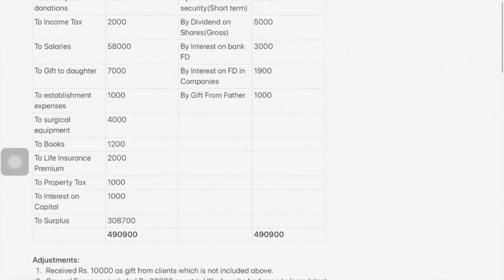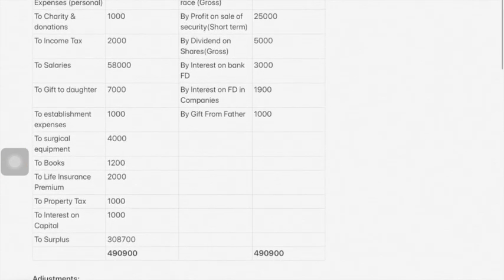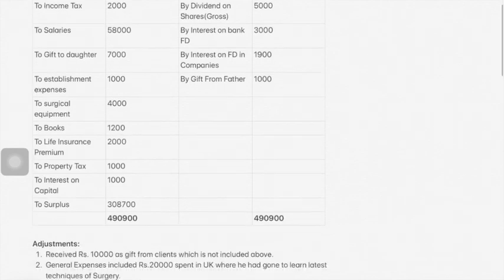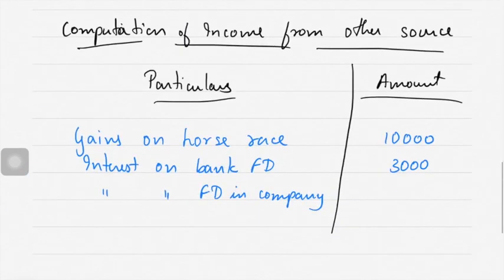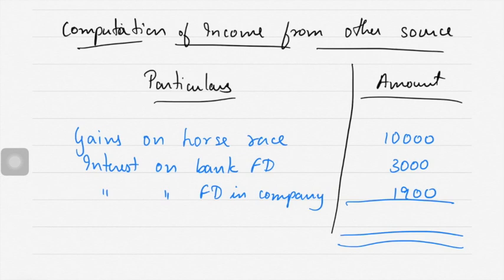How much was the amount? 1,900. Total 14,900.